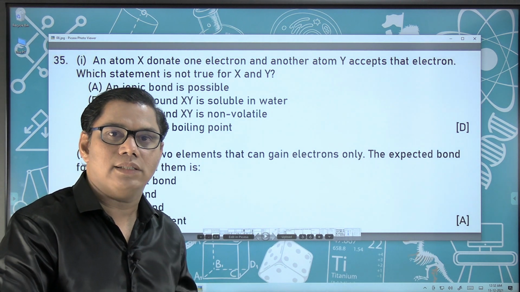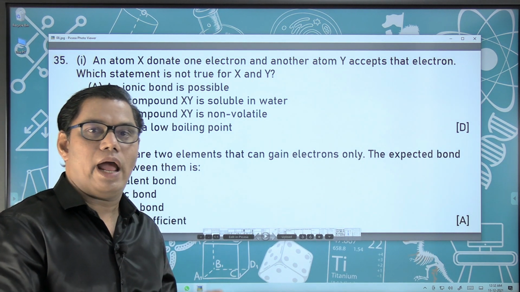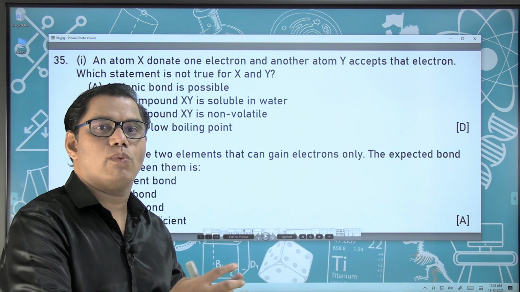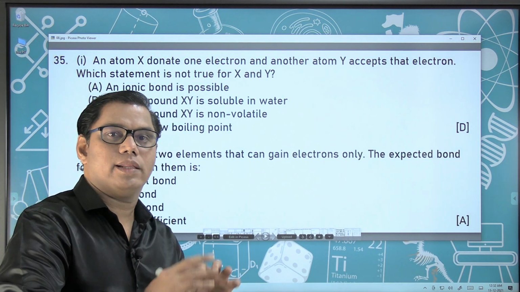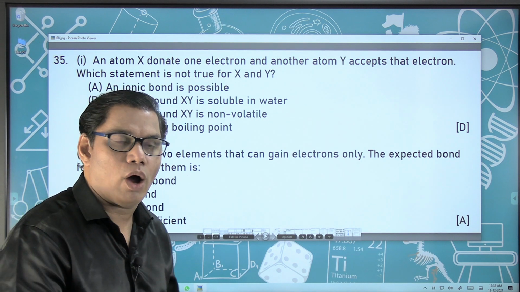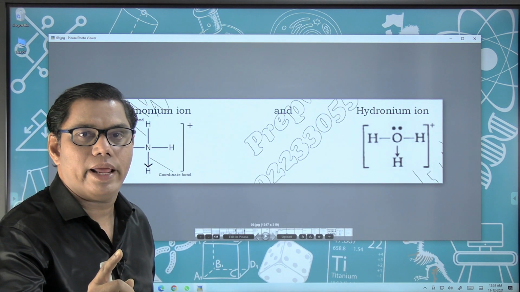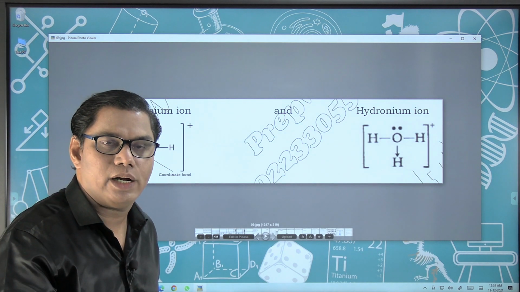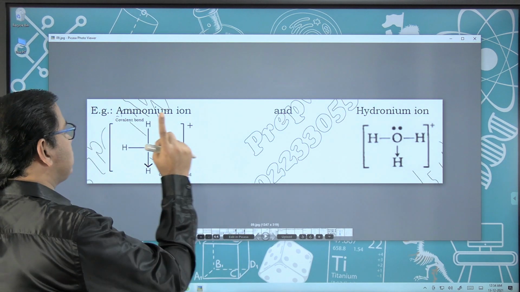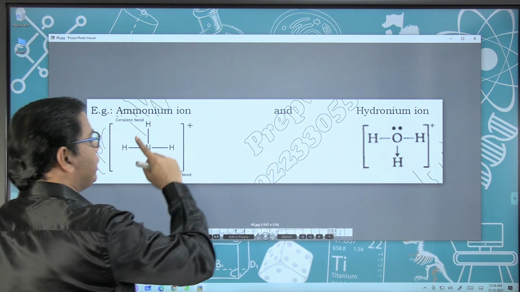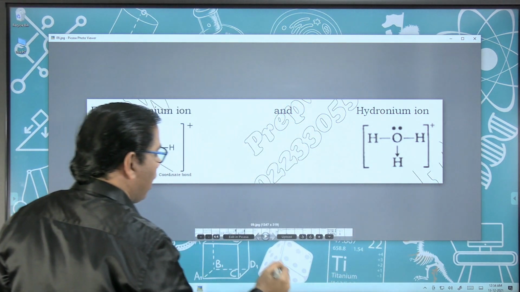You have to answer according to the question, according to the type of bonds they have and how X and Y will interact with one another. What will be their resulting molecular formula? So without fail, before going to your examination, before entering the examination hall, please make sure that you go through the diagrams of the ammonium ion and the hydronium ion.